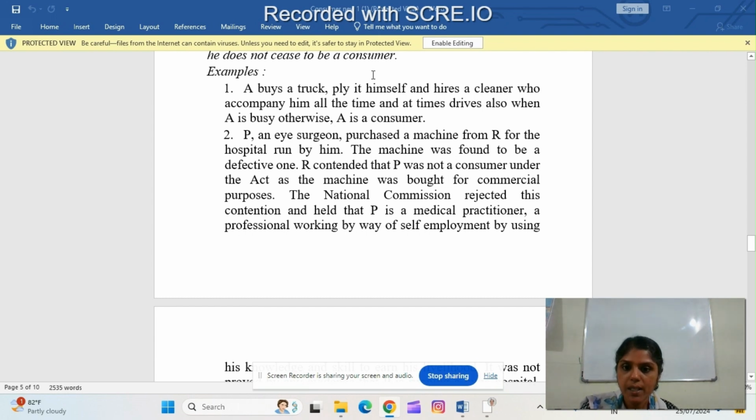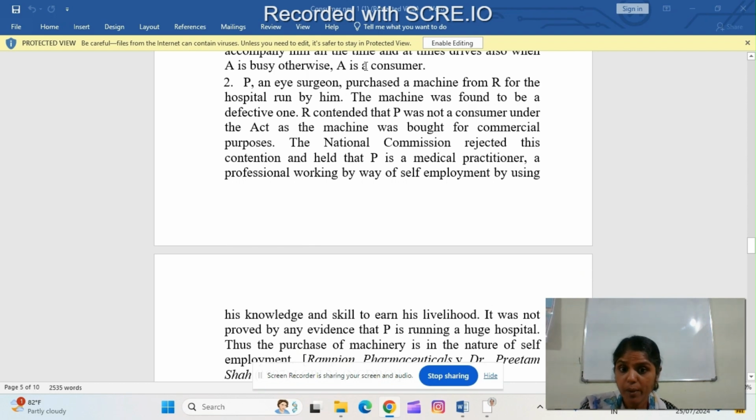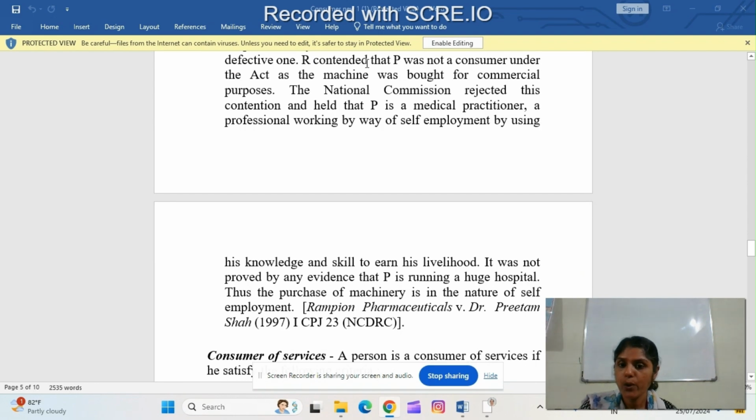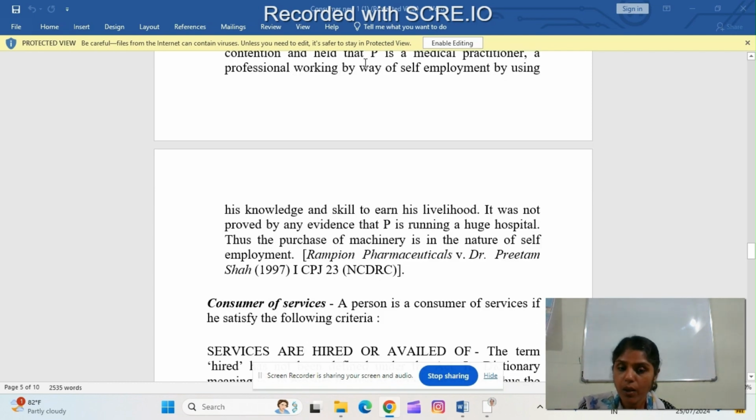But the National Commission rejected this contention and held that P is a medical practitioner who, by way of self-employment, uses his knowledge and skill to earn his own livelihood. It was proved by evidence that P is not running a huge hospital. So the purchase of this machinery is in the nature of self-employment. He purchased the machinery for the purpose of self-employment, so in this context, he can be considered a consumer.